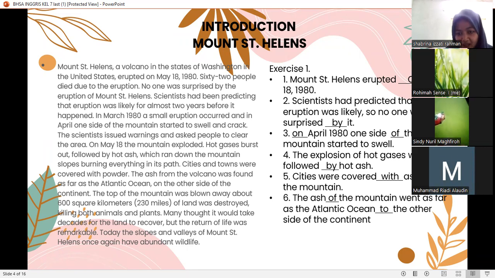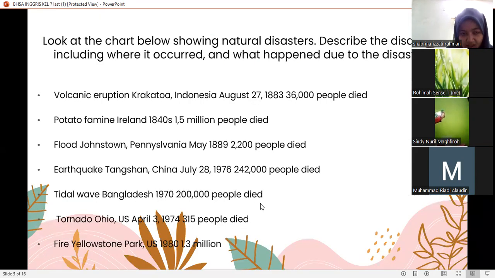Number 4, the explosion of hot gases was followed by hot ash. Number 5, cities were covered with ash from the mountain. Number 6, the ash of the mountain went as far as the Atlantic Ocean to the other side of the continent.